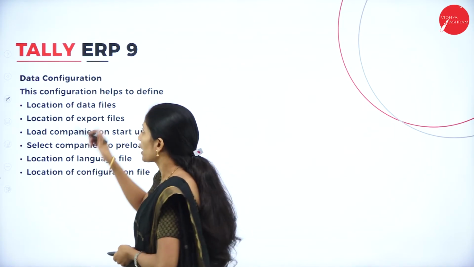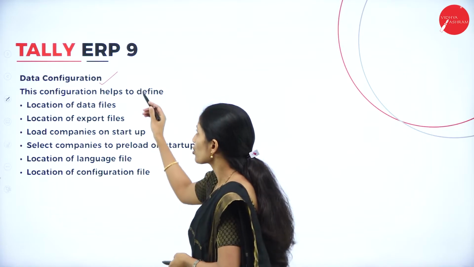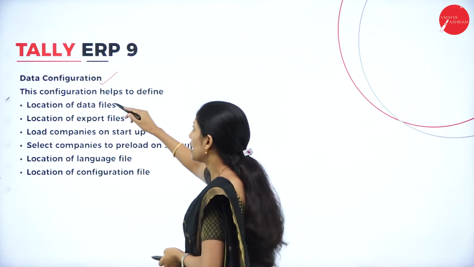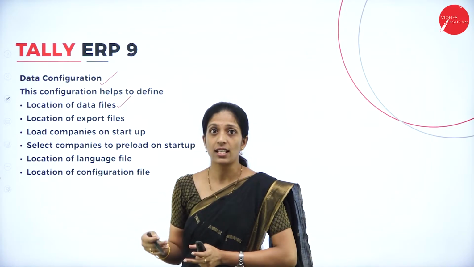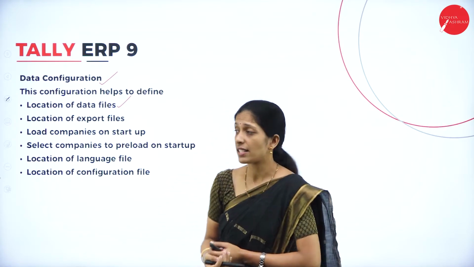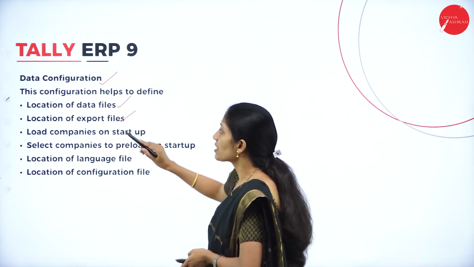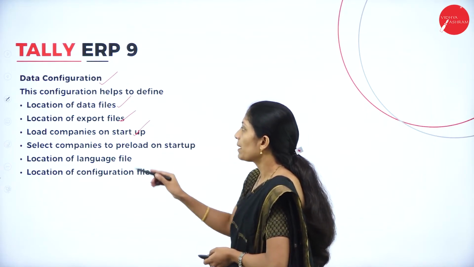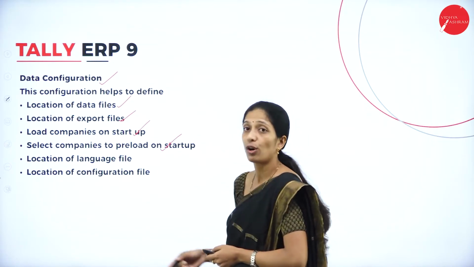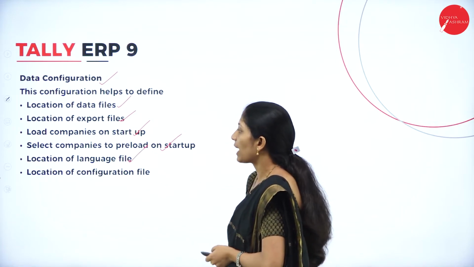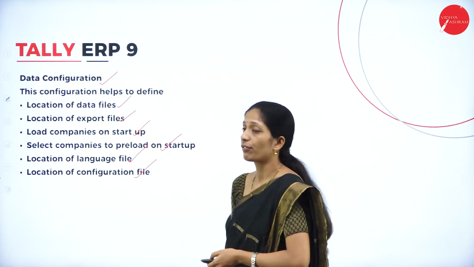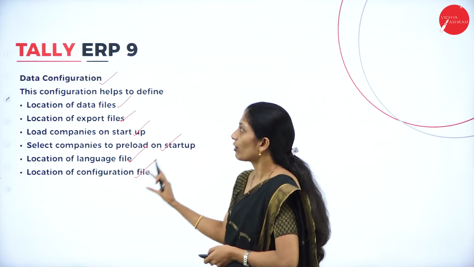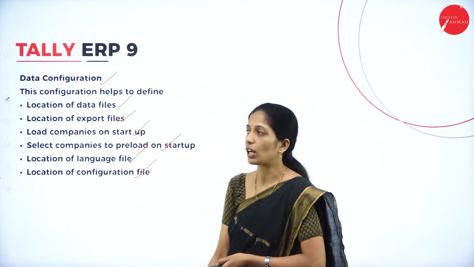And the next configuration is data configuration. It contains the following details: location of data files, in the sense where the data has to be saved, location of export files, load companies on startup, select companies to preload on startup, location of language file, location of configuration file. So these are the configurations which come under data configuration.